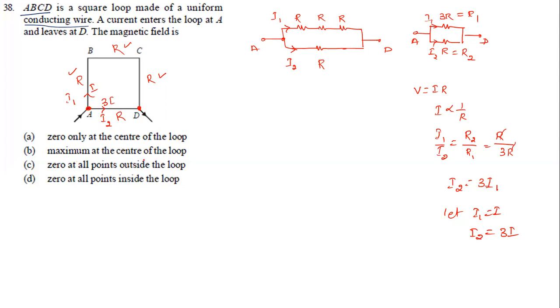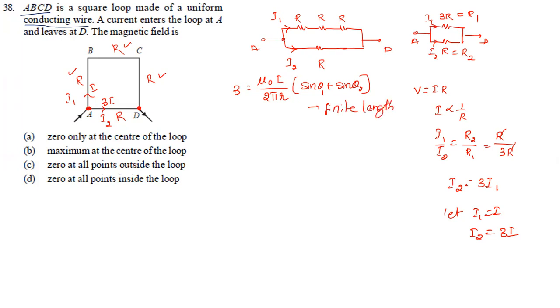Now we need to come back. Why am I taking this current? Because current is very important. We know the magnetic field formula due to a straight conductor is given by B equal to mu naught I by 2 pi r into (sin theta 1 plus sin theta 2). This is for a conductor of finite length.